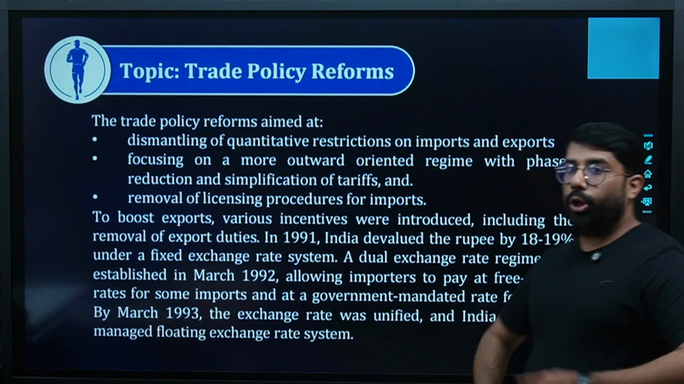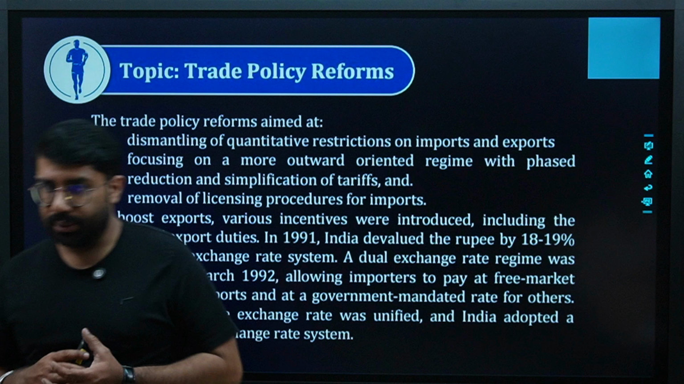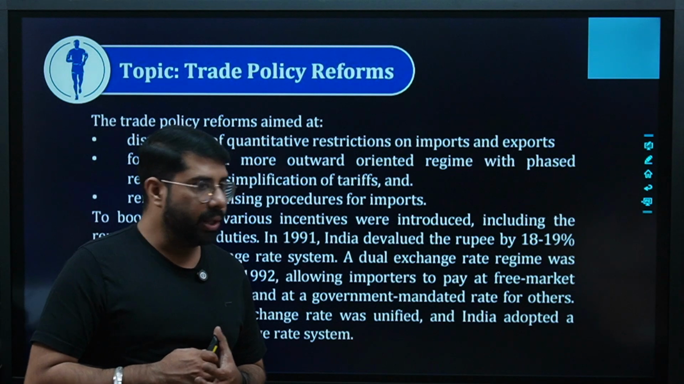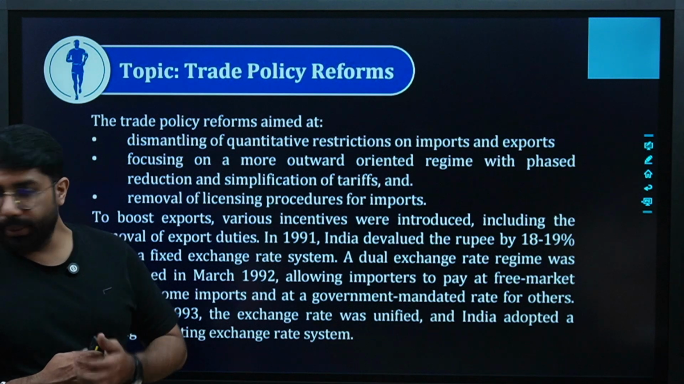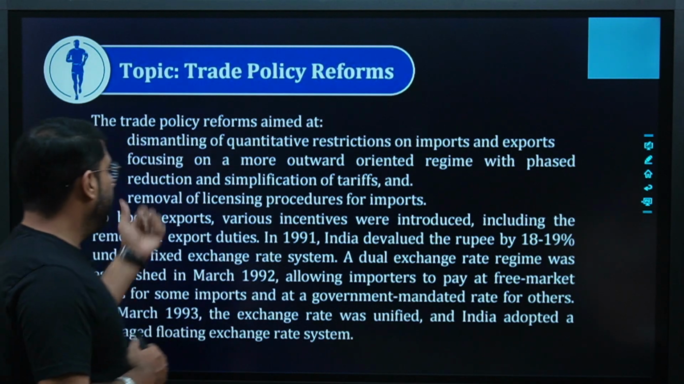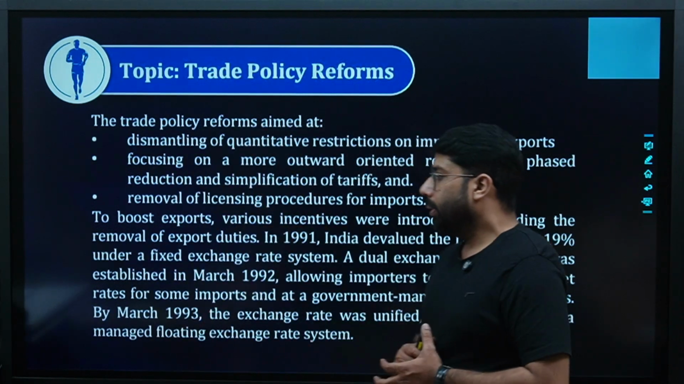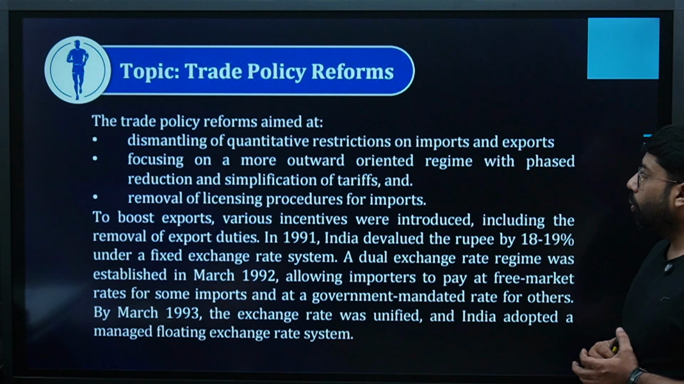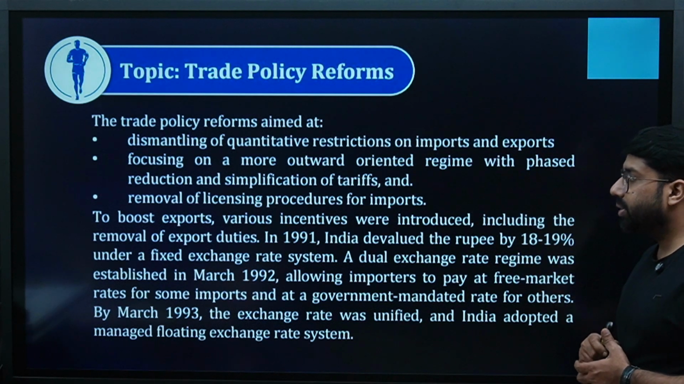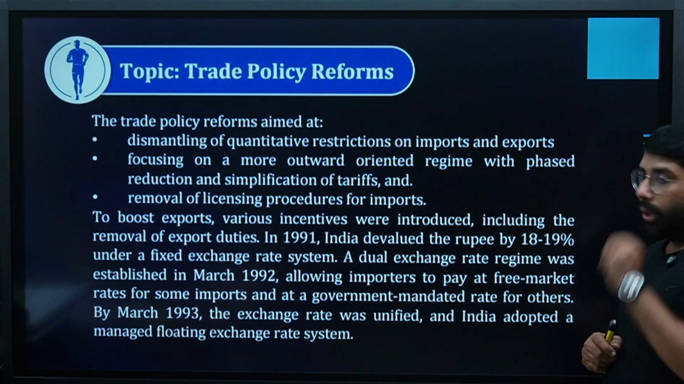Are we clear? Guys, the next is trade policy reforms. Now, what do you mean by trade policy reforms? Now you will see changes in the trade policy, right? When we import and export things, now we will make changes in the policy which was controlling the trade. Are you clear? Let's see. The trade policy reforms aimed at dismantling of quantitative restrictions on import and export, focusing on a more outward oriented regime with phased reduction and simplification of tariffs and removal of licensing procedures for import.